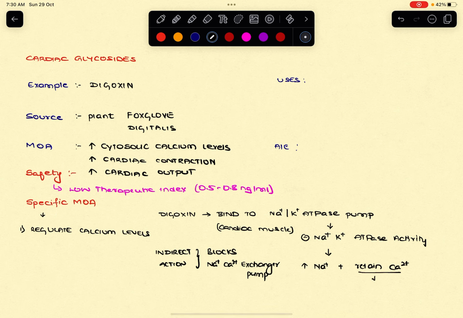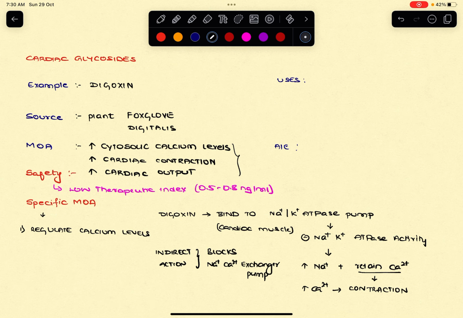Once calcium is retained, the cytoplasmic calcium concentration will increase, and this will cause contraction of the cardiac muscles. Thereby you can see the effect, that is, an increase in the cardiac output and an increase in the force of contraction.